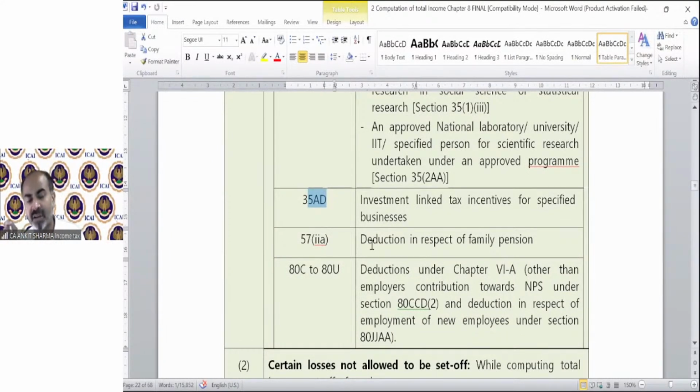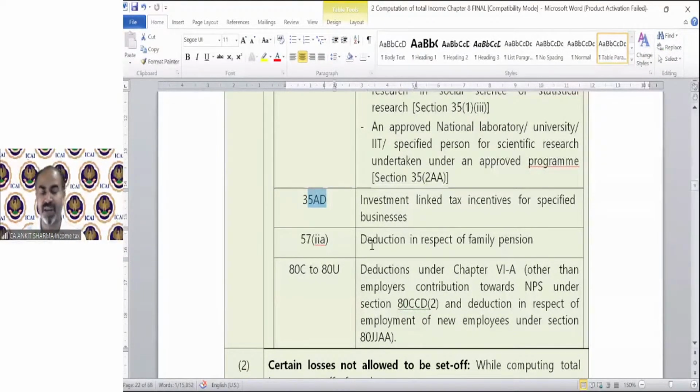Anyone out of you can tell me the deduction in respect of family pension. What is the deduction amount in respect of family pension? Let's see how many of you remember this. It is part of income from other sources. I taught you, we discussed it in the chapter income from other sources.